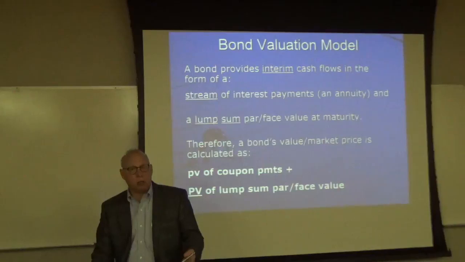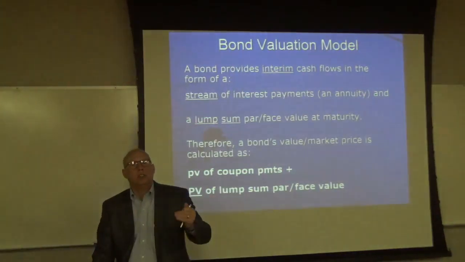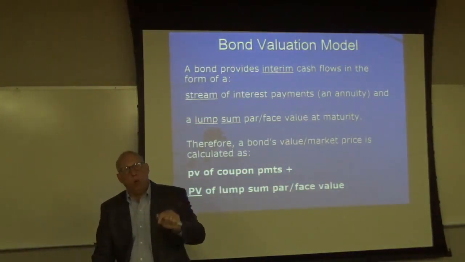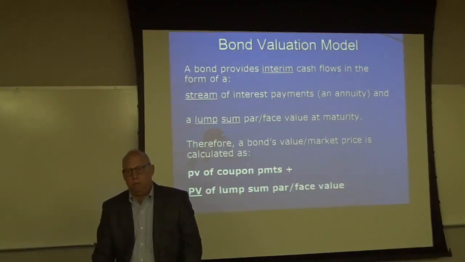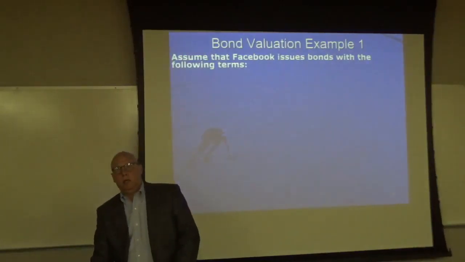So you need the cash flows, and then you need the discount rate. Well, what is the discount rate? It is the market rate of return, which is the same as the coupon rate when a bond is issued, but after the bond is issued, the market rate will change, the coupon rate will not. So when you go to find the market price of a bond, you use the required rate of return, the yield to maturity, the market rate, not the coupon rate. All right, let's take a look at a couple of examples.